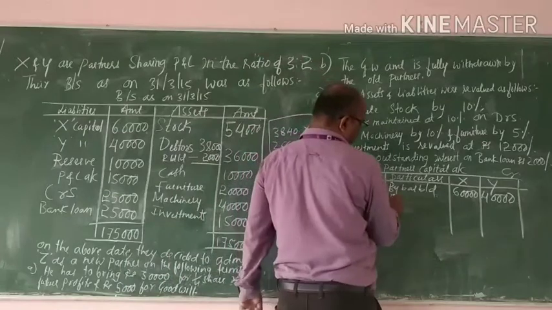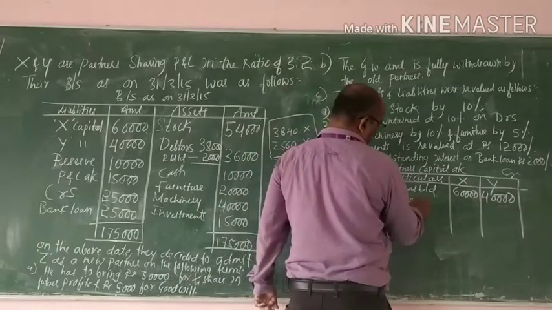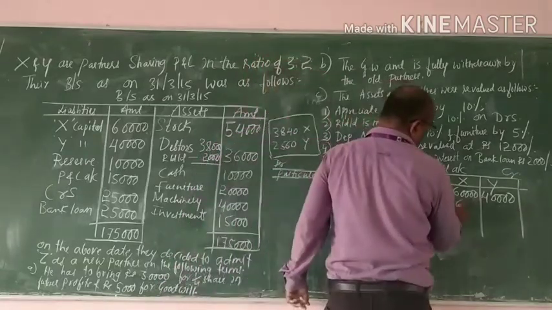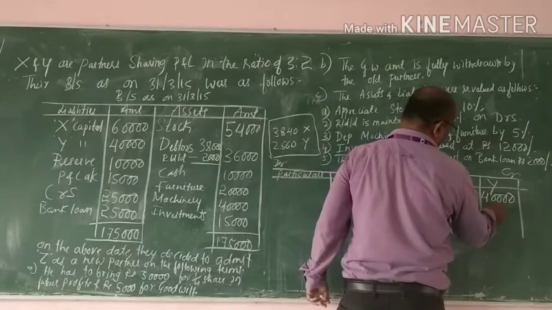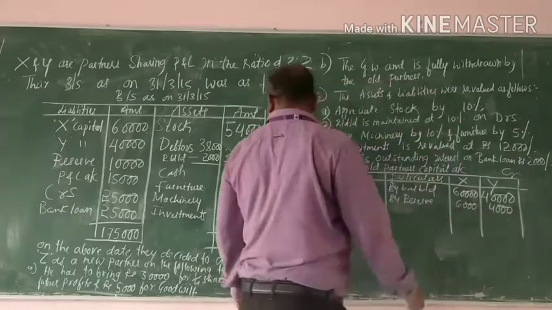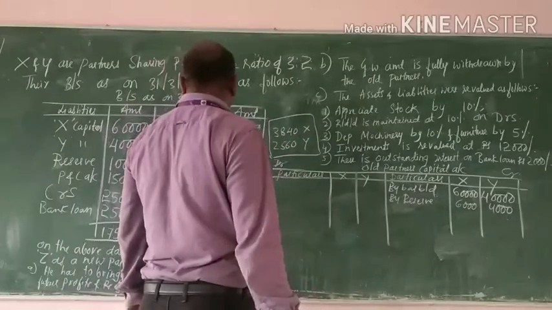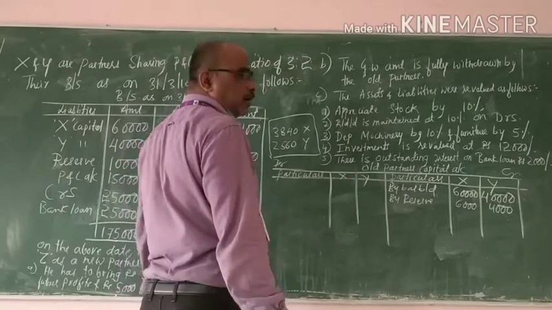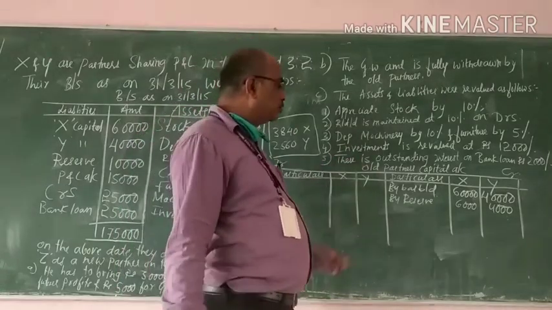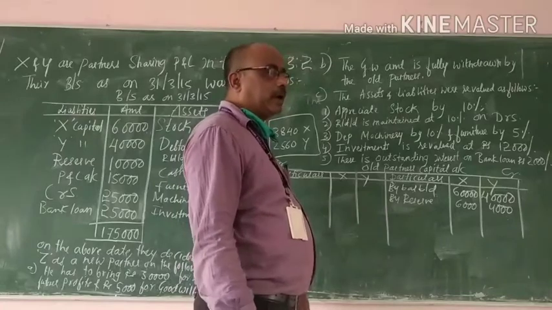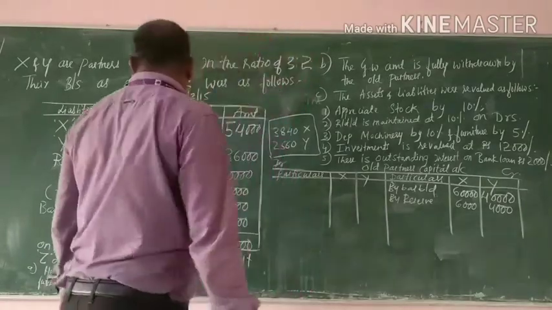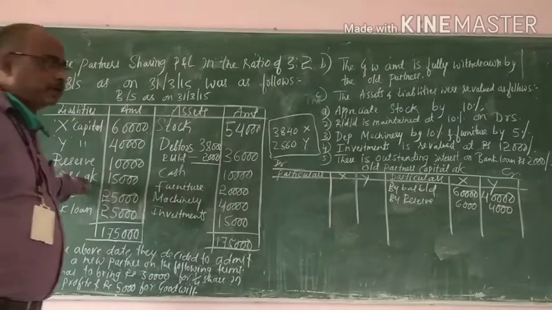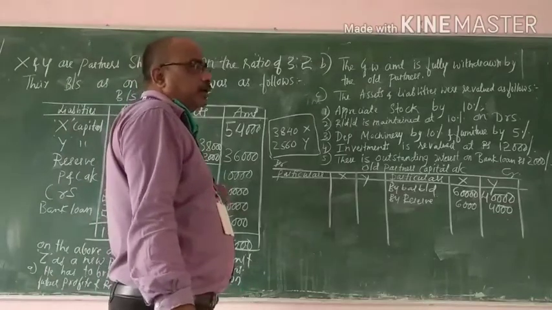Reserve amount is 10,000, divided 6,000 and 4,000 as per the old profit sharing ratio. P&L is accumulated profit which has not been distributed among the partners. Before the arrival of the new partner, it should be distributed to the old partners according to their profit sharing ratio. If it is on the liability side, it means accumulated profit, and you credit it to the partners; if it is on the asset side, it means loss.